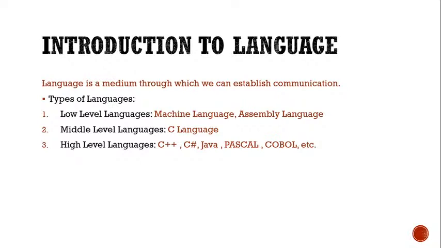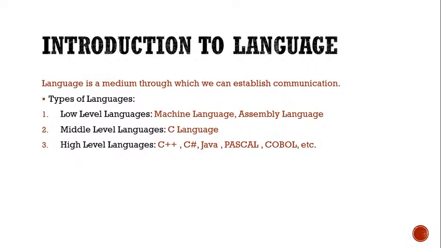Now, if we talk about the classification of language on various bases, there are different kinds of classifications. But here we are going to see the very basic classification of language, that is low level language, middle level language and high level language. The low level languages are very much machine dependent. The examples of low level language are machine language and assembly language. So machine language and assembly language are the only two examples of low level language.